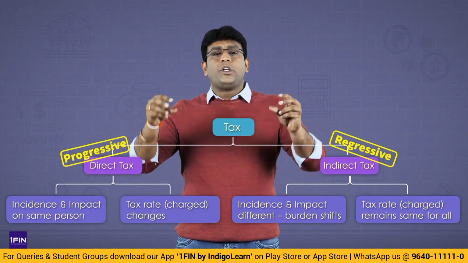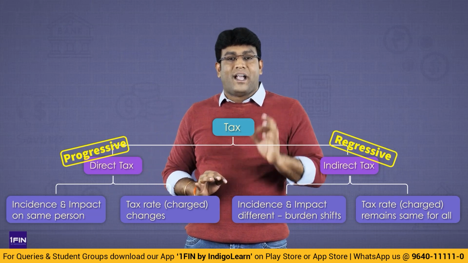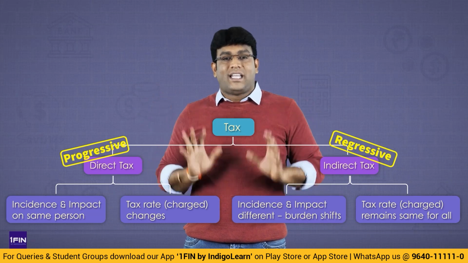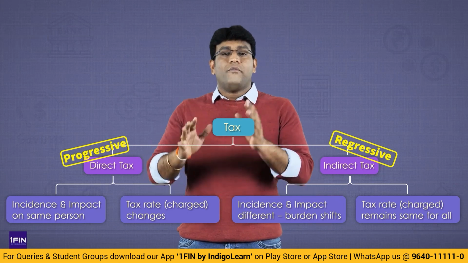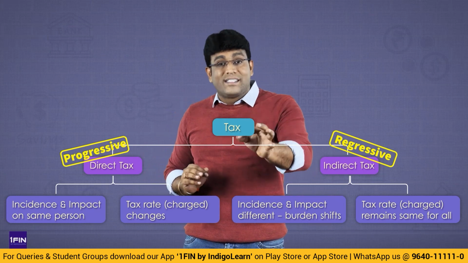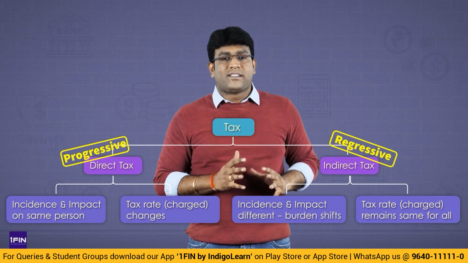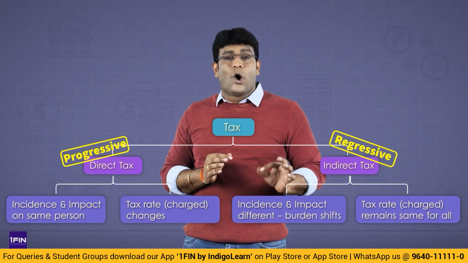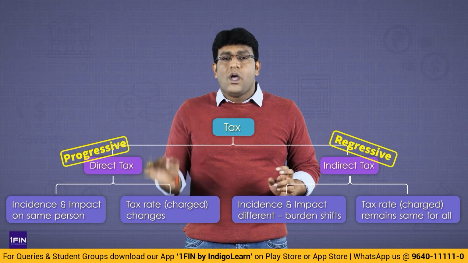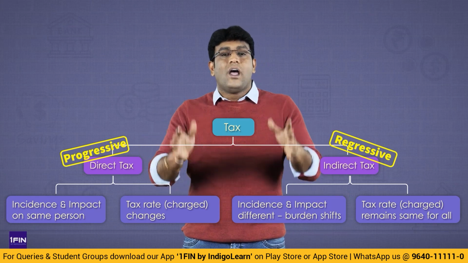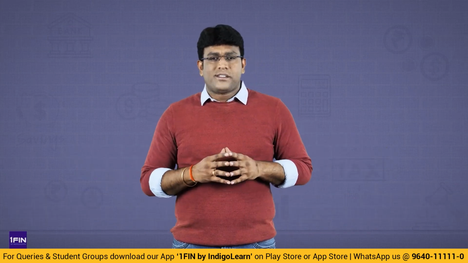So these are the two types of taxes that exist in India right now, that is direct tax and indirect taxes. Direct taxes are those taxes where impact and incidence is on the same person. Indirect taxes are those taxes where impact and incidence is on different persons. Impact means who is liable to pay. Incidence means who actually pays. So my dear students, we have just understood what is tax, and we also understood the difference between direct tax and indirect tax. Before we go further into the subject, let's also understand the origin of this tax first.